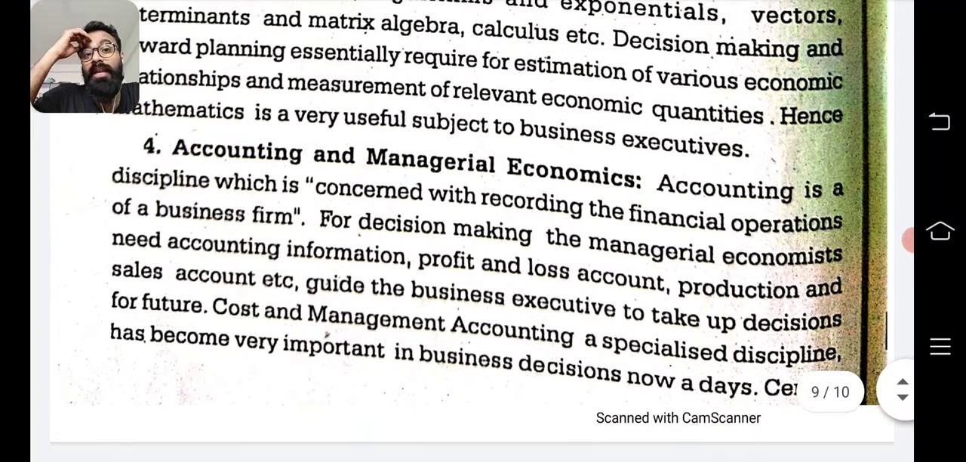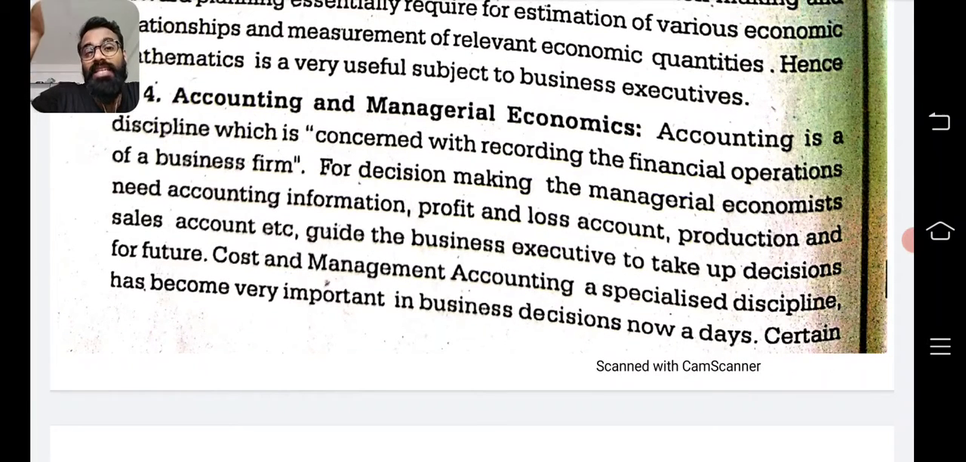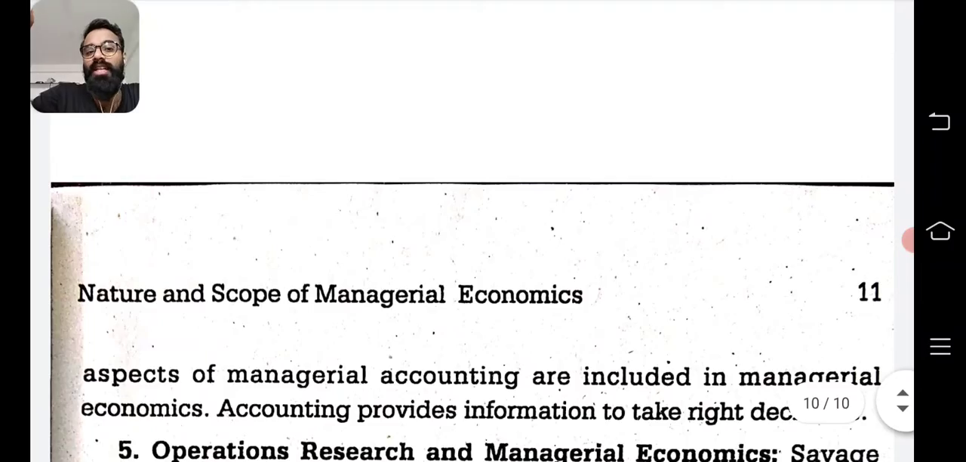Accounting and managerial economics. Of course, accounting is an inevitable factor in managerial economics. Accounting is a discipline which is concerned with recording of financial operations in business firms. You have to keep a record of the accounts of the previous year in order to make a business decision. Cost management or profit management or management accounting, all these things are possible only if the accounts of the previous year are available to you.